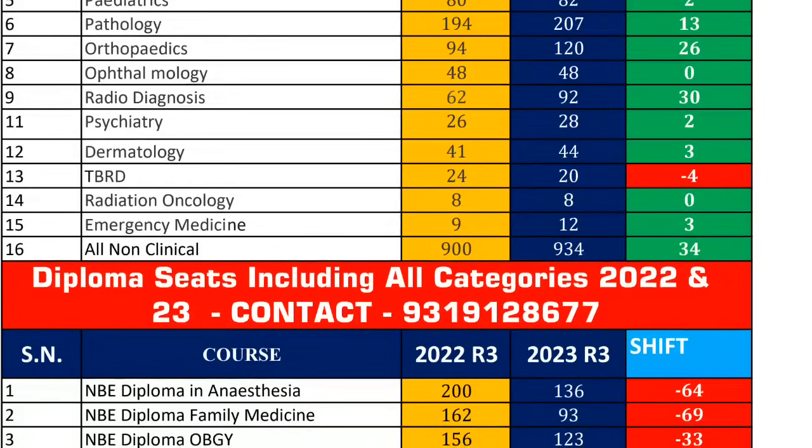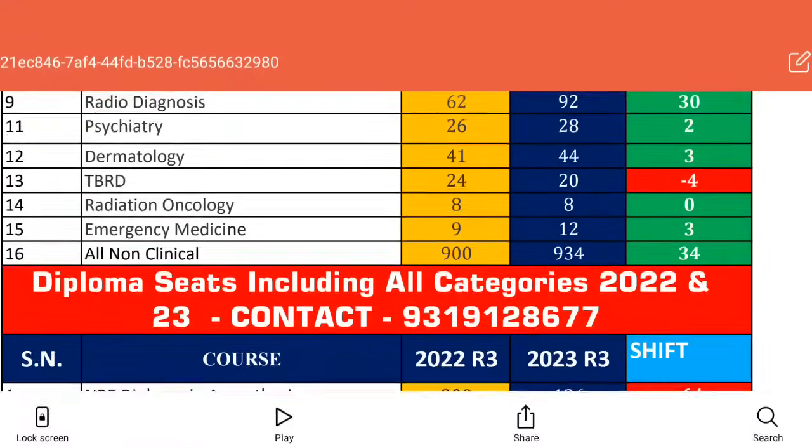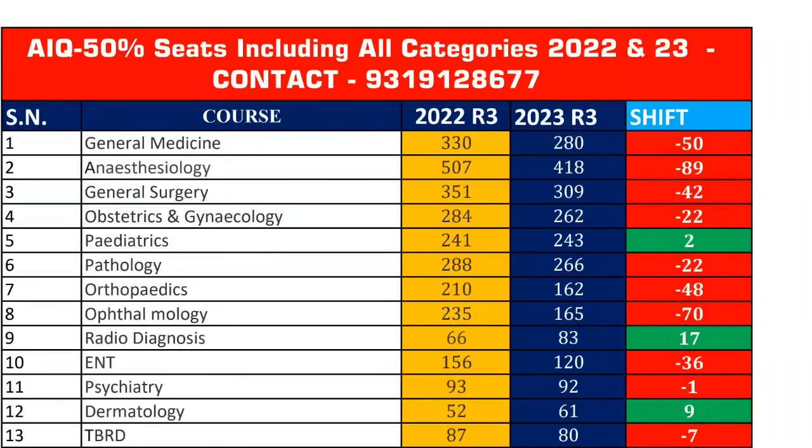seats are left, and the comparison for upper clinical subjects and non-clinical subjects also have taken the measurement from last year, and we will try to see like okay, after round 3, round 2 of counseling, for round 3 these many seats are available, and last year the cutoff revision had happened by 25 percentile. So what is the chance of cutoff revision, by how many percentile they can do?